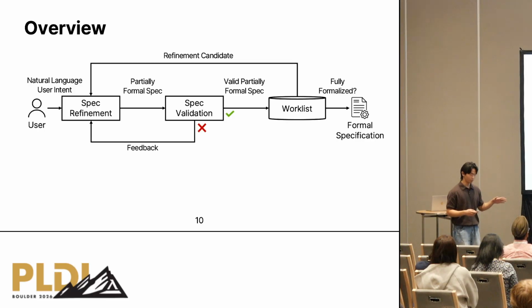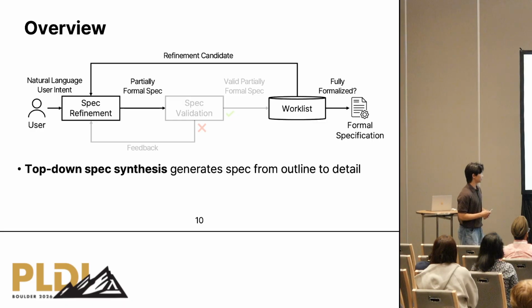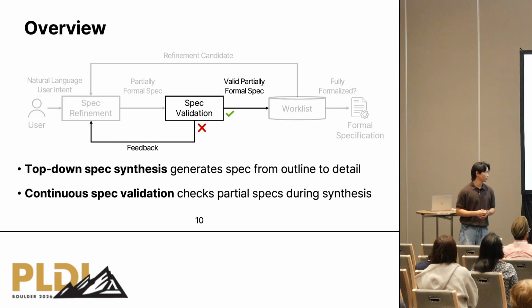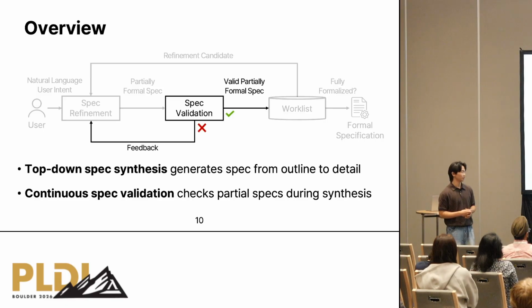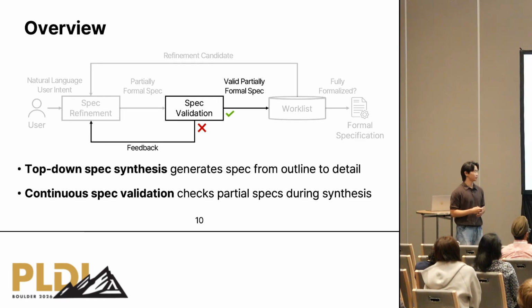In this process, we introduced two core ideas. The first one is top-down spec synthesis, which generates the specification from a high-level outline to low-level details. The second one is continuous spec validation, which checks partial specifications in the middle of the top-down spec synthesis method.